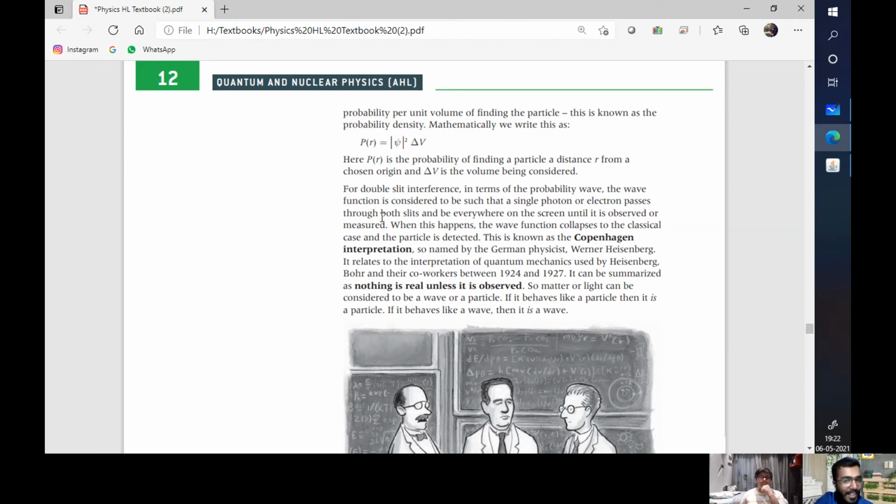So if you weren't looking at the screen, it is evenly spread on the screen. Once you look at the screen, you get the interference pattern. When this happens, the wave function collapses to the classical case and the particle is detected. This is known as Copenhagen's interpretation.